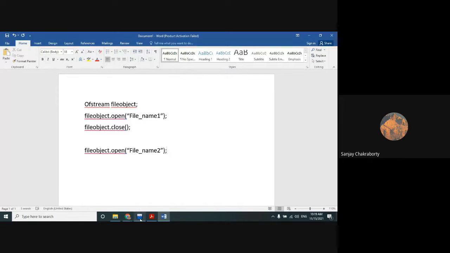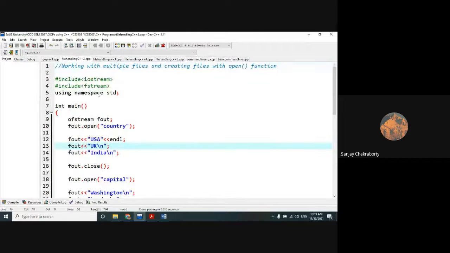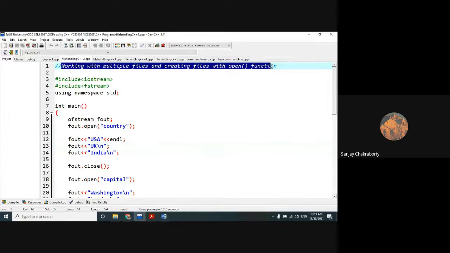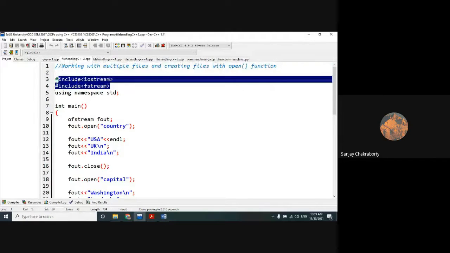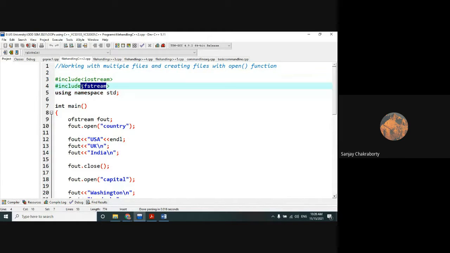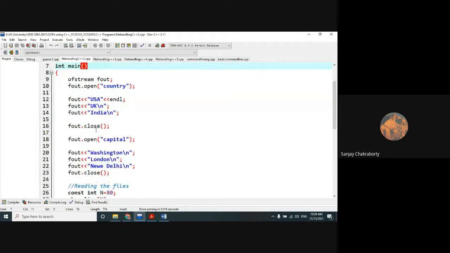Now, to clear the full concept, check out this program. This is a program working with multiple files and creating files with the open function. Let's check out the program very carefully. Just like the previous program, we have incorporated two header files, one for input output streaming and another for file streaming. Whatever ofstream and ifstream streaming classes we use are part of this fstream base class, which is inherited from the grandparent class ios. So this is the main method.